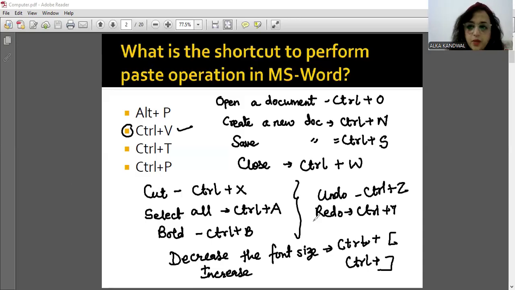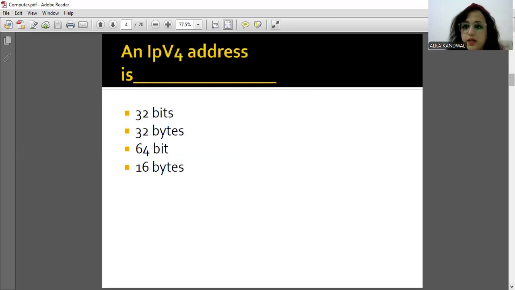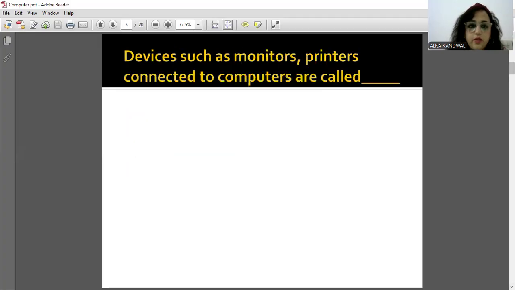Is it fine? Moving ahead. Are we ready to move ahead? Let us go ahead and see what is next. Next is our next question. Okay, sorry. Okay, here we go.